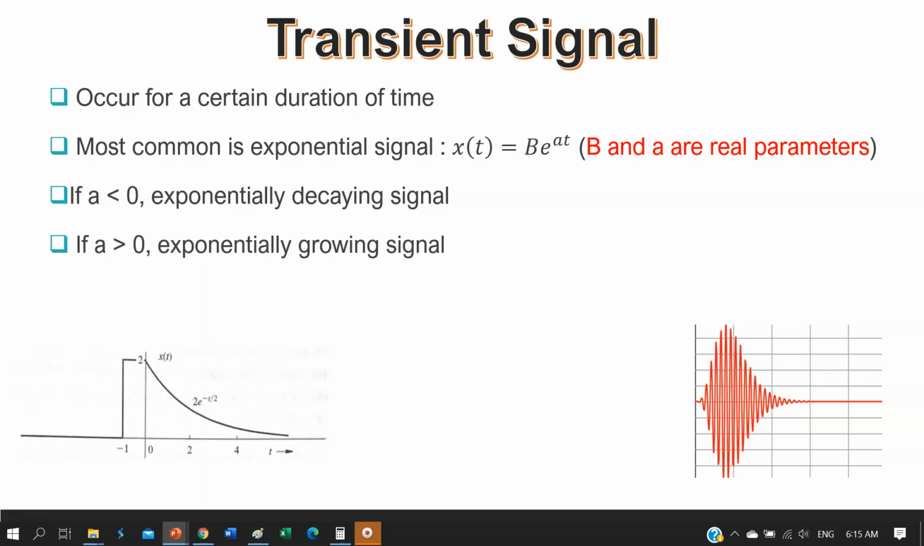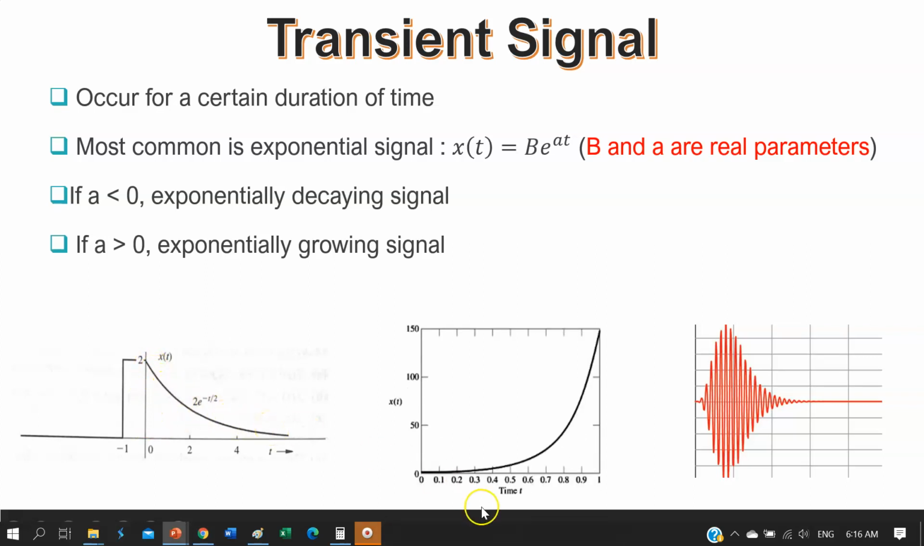For example, in this graph here, you have a equals minus 1 over 2, and the amplitude, which is b here, is 2. So you have an exponentially decaying signal. This one here is an exponentially growing signal.